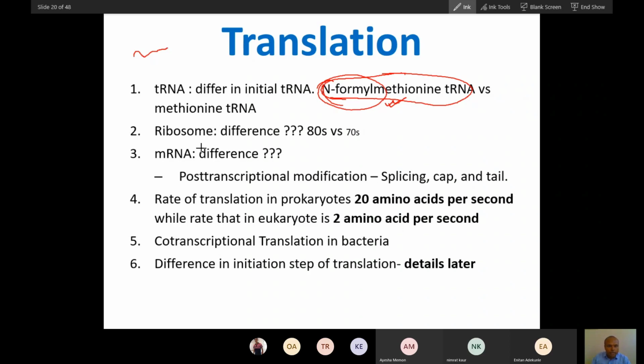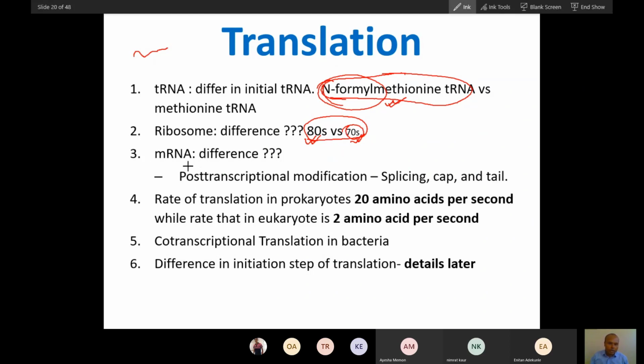Now the second difference, after the start tRNA, you will see in the ribosome. You already know ribosomes 80S and 70S: the more sophisticated ribosome has more protein and longer rRNA, while the other has a smaller number of proteins and smaller rRNA. Again the difference is sophistication.